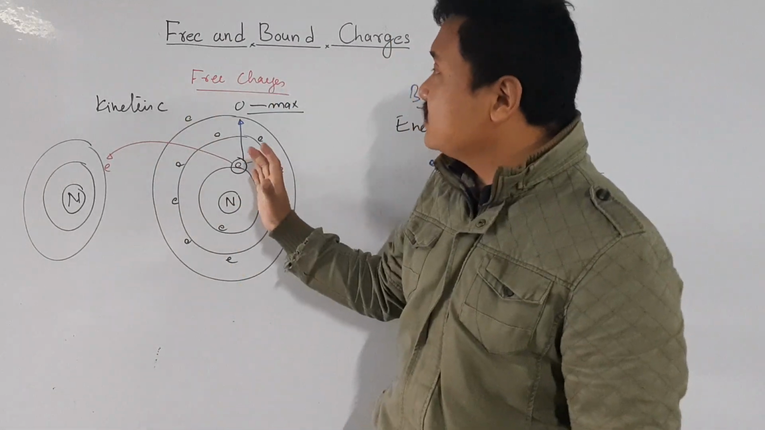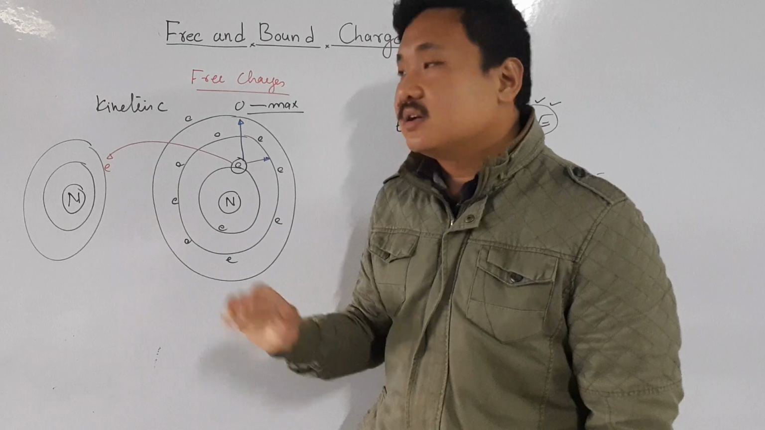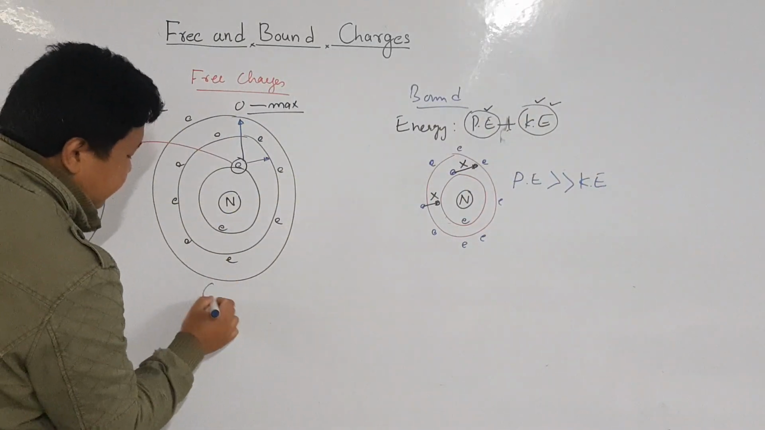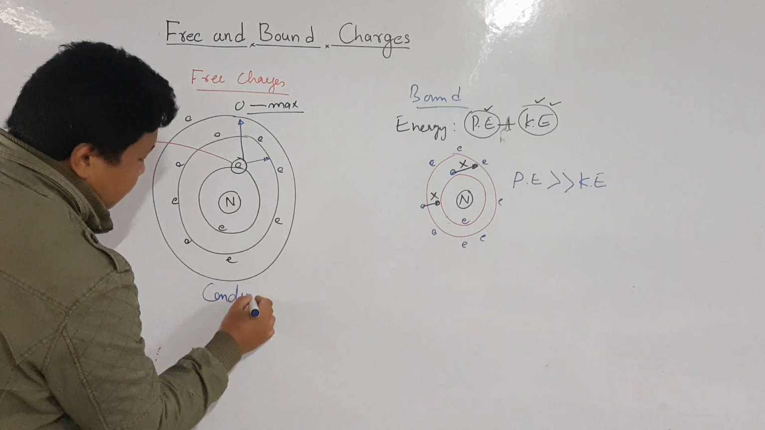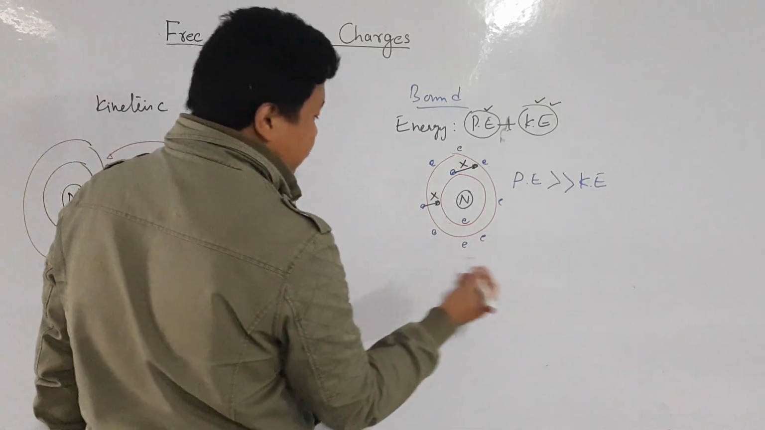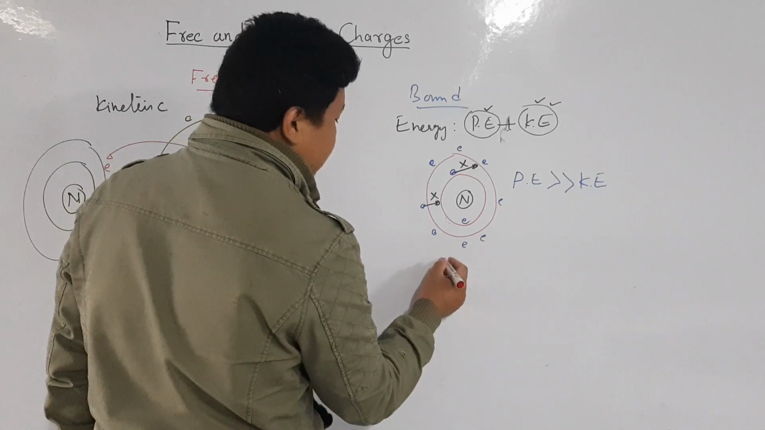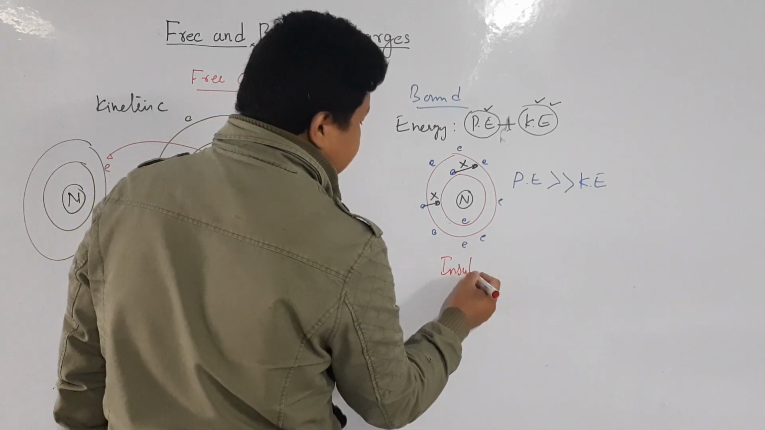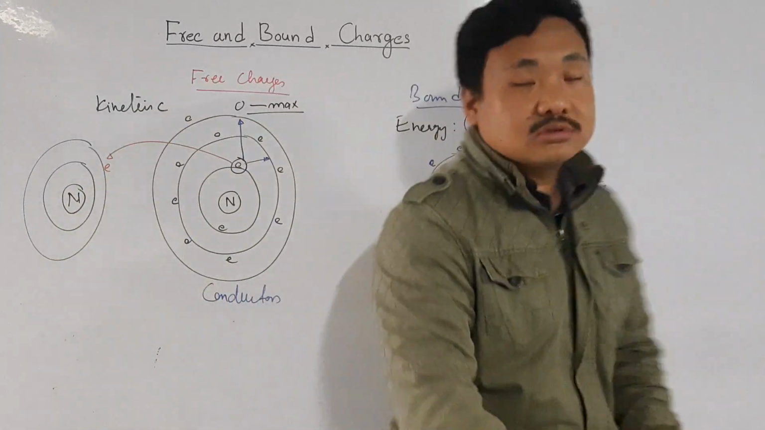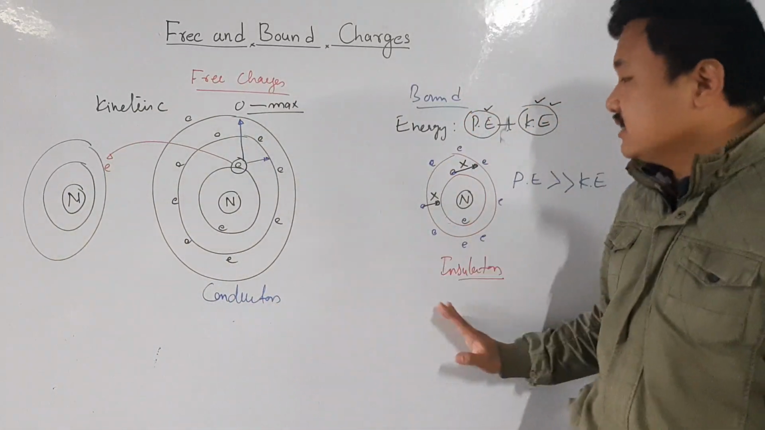Now where are free charges present? Free charges are present in conductors, and bound charges are found in insulators.